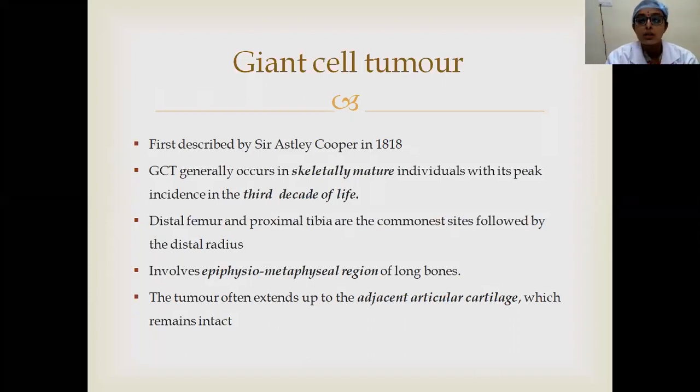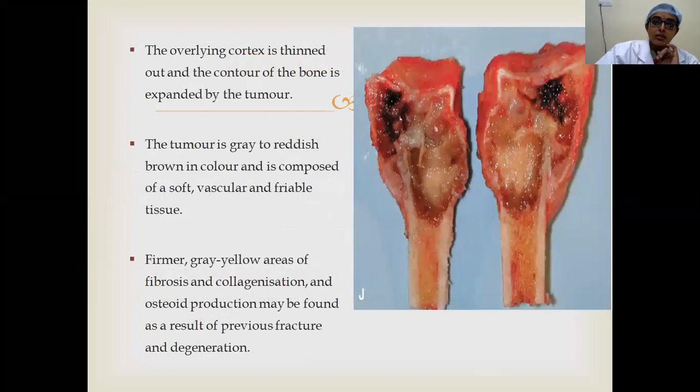One important feature is it grows up to the articular cartilage, and the articular cartilage remains intact. Another important feature is the overlying cortex is thinned out. The cortex of the bone is thinned out, and the contour of the bone is expanded by this bony tumor. The tumor is usually gray to reddish brown in color, and it is very soft and friable.